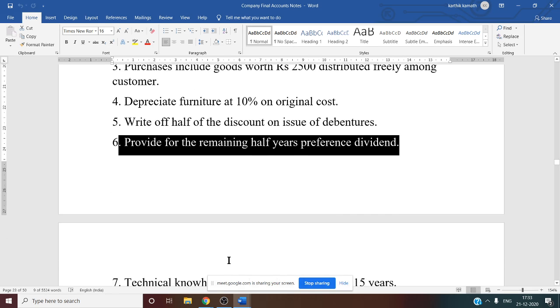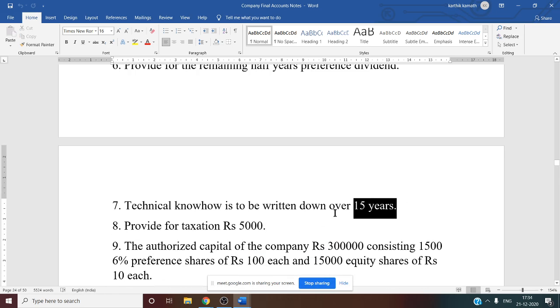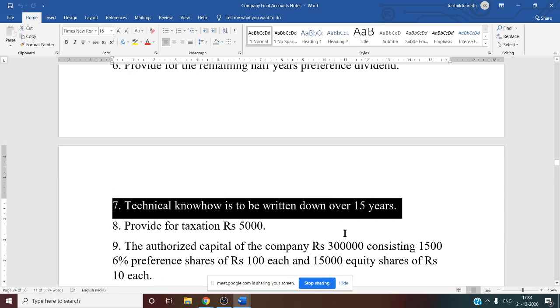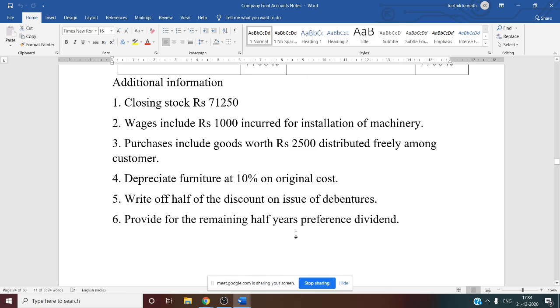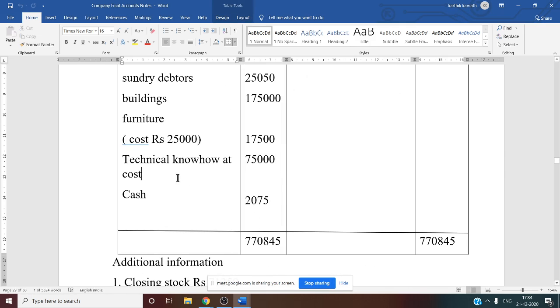So two-way transaction again. Then seventh adjustment, if you see, technical know-how is to be written down over 15 years. So now technical know-how is given in the problem. See this, technical know-how is given in the problem, 75,000. That is the cost value of technical know-how that is given.